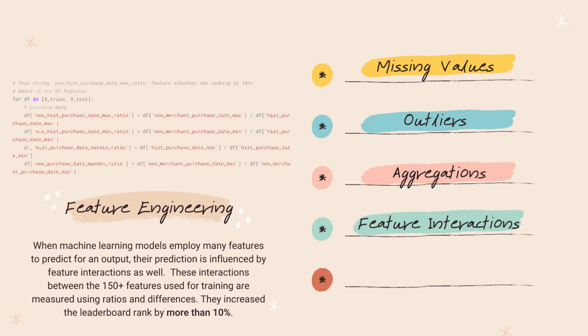Feature interactions were also used to engineer new features. When models use features to make a prediction, it is influenced by the feature interactions as well. These interactions were captured in the form of ratios and differences between some of the 150 plus features. They help to increase our ranking by more than 10%.